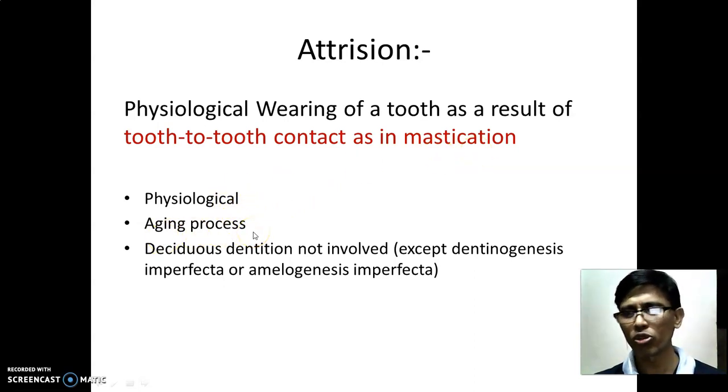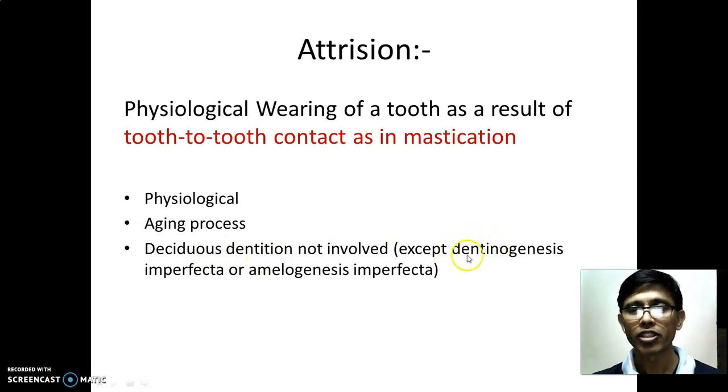Aging process throughout life, yes, definitely the size, the height of the tooth is going to reduce. The tooth will not become small, but because of wearing the tooth becomes a little smaller in size. Normally it happens only in the permanent teeth, not in the deciduous dentition. If it is in deciduous dentition, it is definitely abnormal.